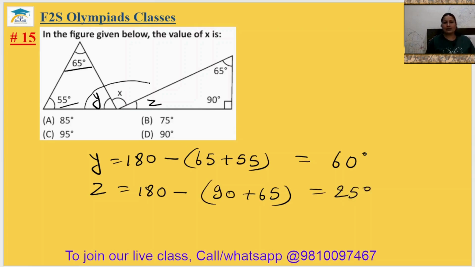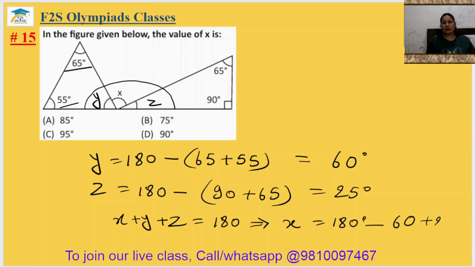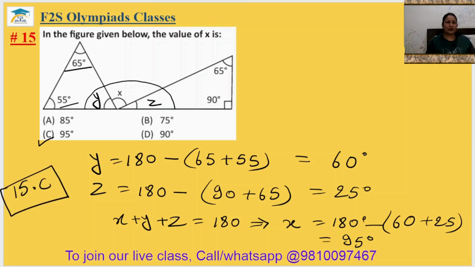And this angle is making a linear pair. It means x plus y plus z equal to 180 degree. So x will be equal to 180 degree minus (60 plus 25). You will just find it as 95 degree. It is in the option number C. So 15th answer will be option C.